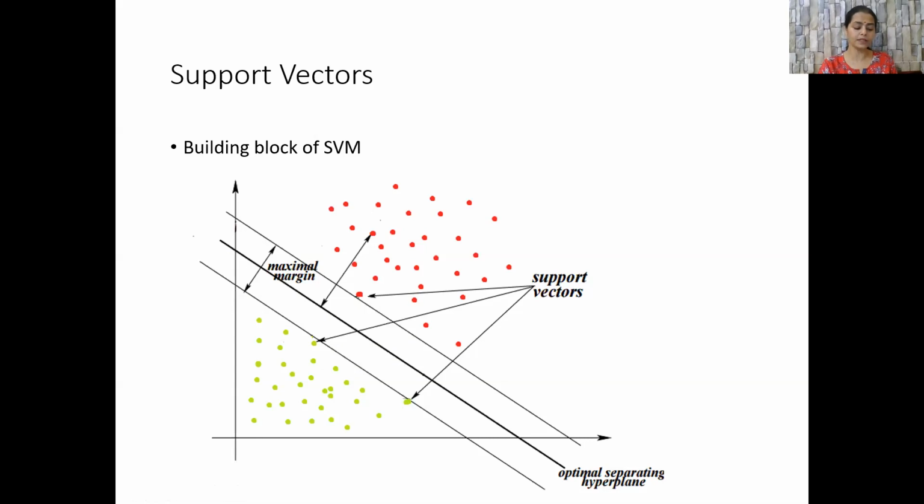Using these support vectors, we maximize the margin of the classifier, and deleting these support vectors or adding more support vectors will alter the orientation or the position of the hyperplane. Support vectors, therefore, are basically the data points that help us build the support vector machines. Now, the objective while attaining an optimal separating hyperplane is that the support vectors should be equidistant.